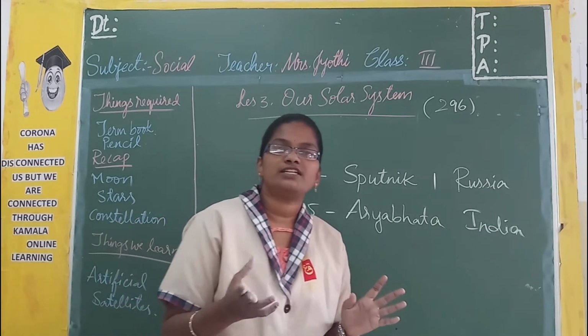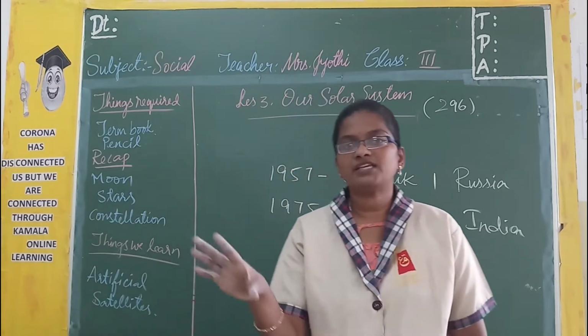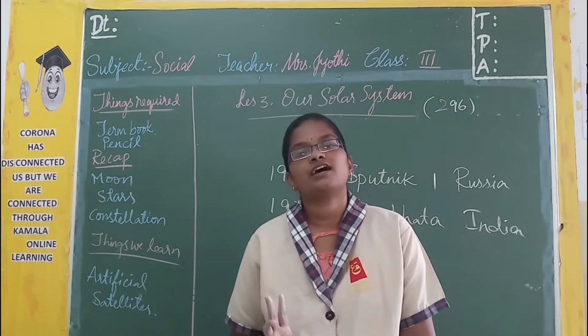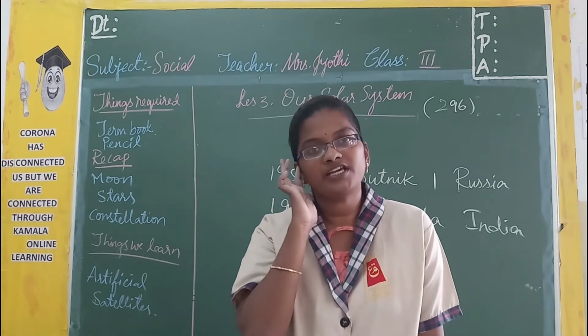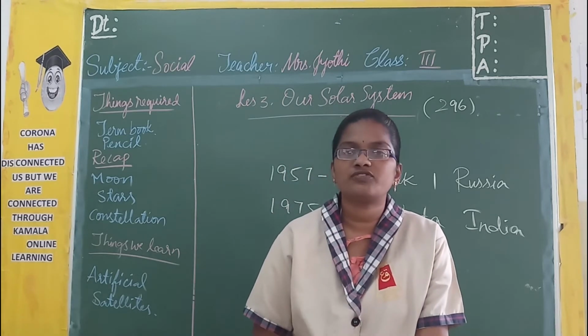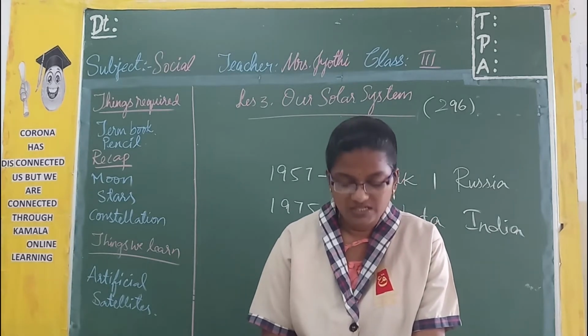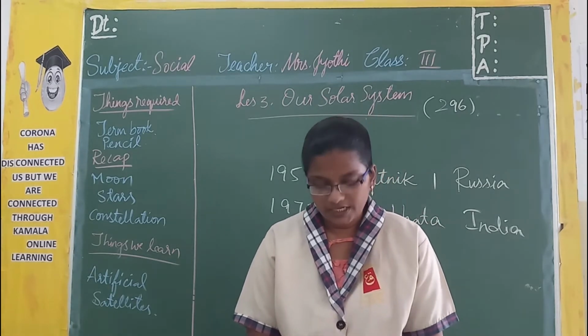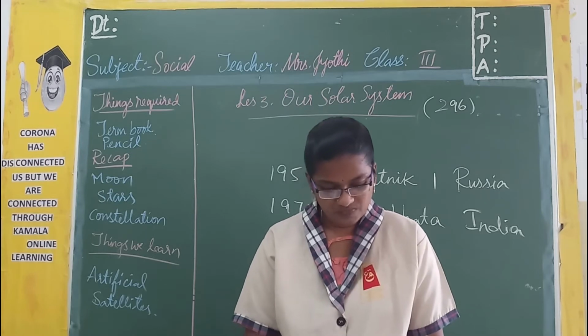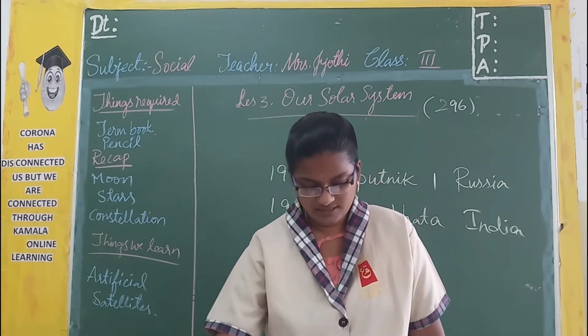These artificial satellites study space, the remaining planets and moon, and even nowadays we have sent one more artificial satellite to study the sun also. So this is about the lesson. Hope you all understood. Now coming to the exercise.